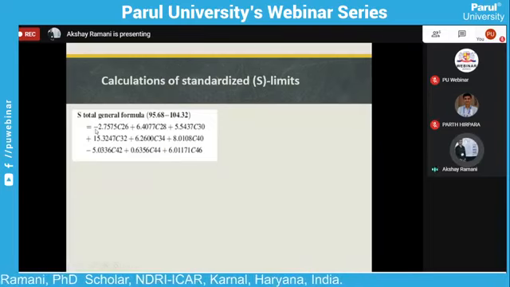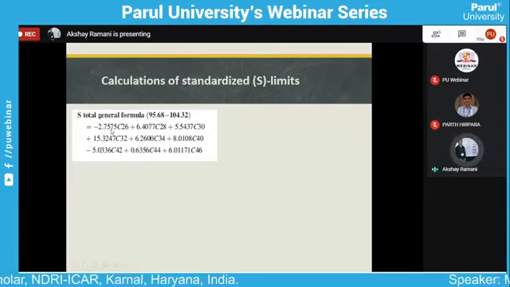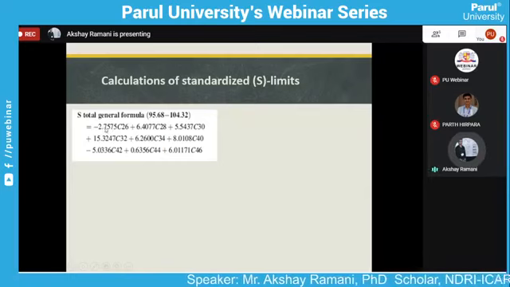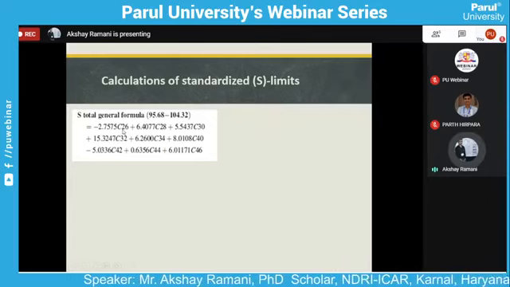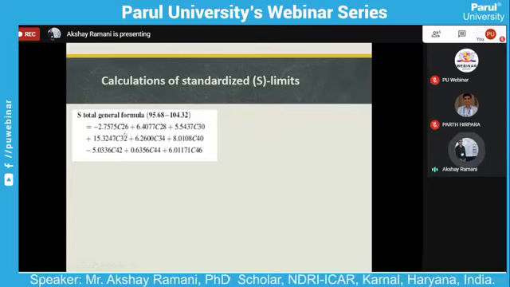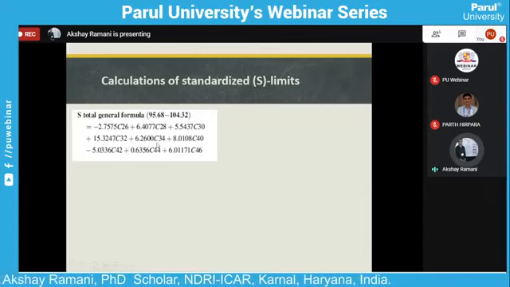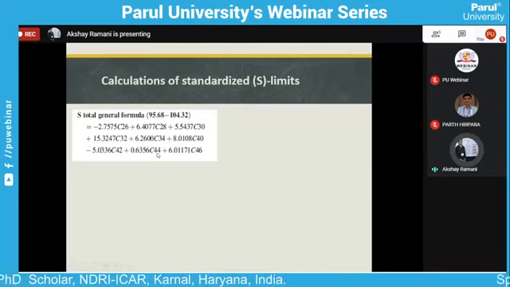Here the formula is minus 2.5, minus 2.7575 carbon 26, plus 6.477 carbon 28. The values are defined by the standardization done by researchers, and it covers the carbon chains carbon 26, carbon 28, carbon 30, carbon 32, carbon 34, carbon 40, carbon 42.